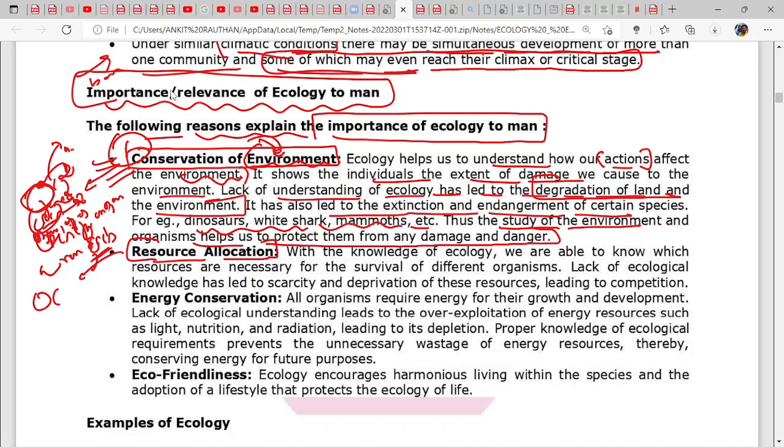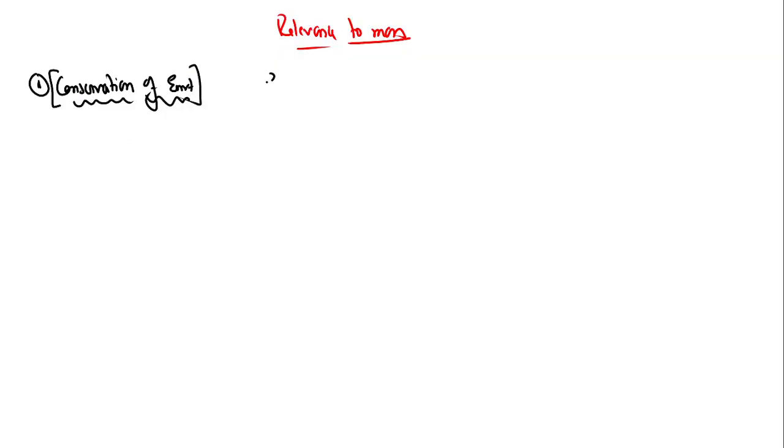Once we understand the importance of some resource, we will allocate it properly. With the knowledge of ecology, we are able to know which resources are necessary for the survival of different organisms. Lack of ecological knowledge has led to scarcity and deprivation of those resources, leading to competition. Second point, very beautiful, resource allocation.